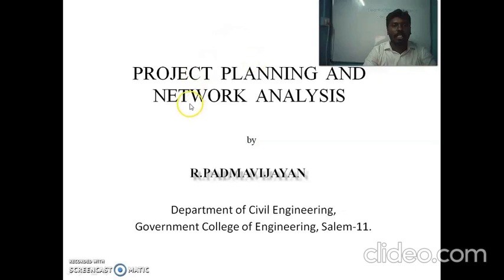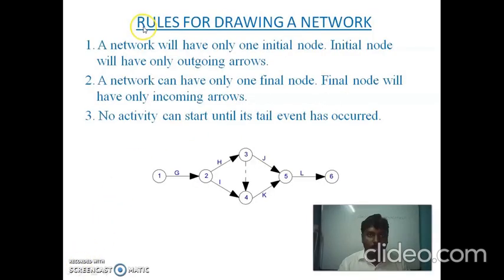So what is a network? A network is a graphical or logical model or plan which lists out the sequence of operations that should be performed to control the project and complete its objectives. Next, rules for drawing a network. The first rule is a network will have only one initial node. The initial node will have only outgoing arrows.